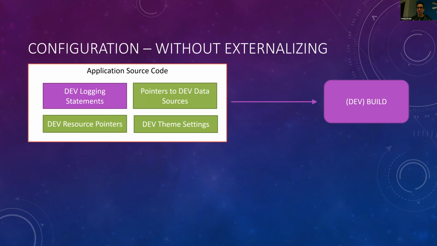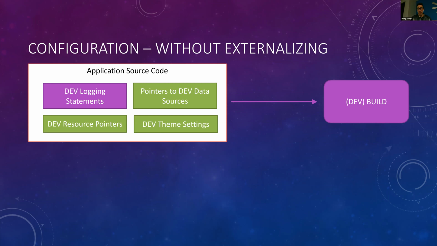And then ideally that configuration is what we call externalized. And what does that really mean? Well, to think about that, let's consider not externalizing our configuration and instead hard coding our configuration right in with our application code. So that would mean that within our application code, anytime we want to output a log statement, we're going to point it to our dev environment, right? We're going to have pointers to data sources like our database, that's our dev database. Maybe we have development images we're pointed to, those are resources. All those are hard coded right in there with our application code when it's not externalized.